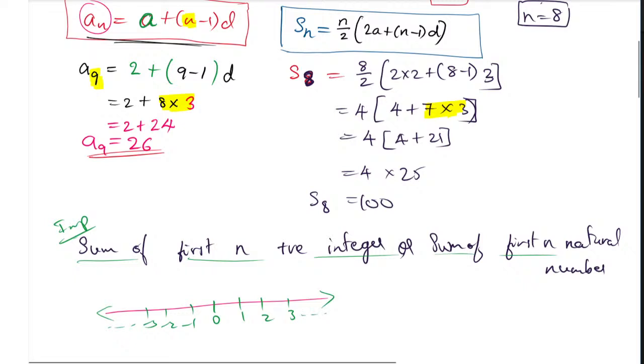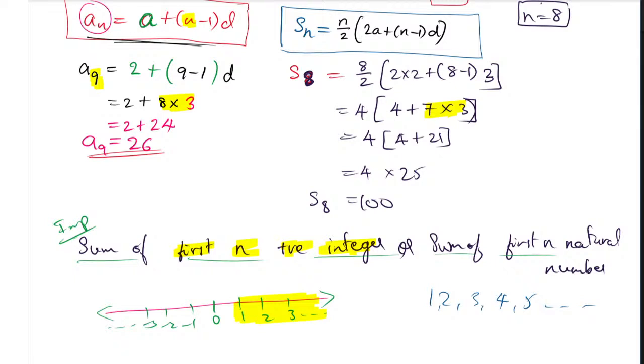So here according to the question, first n positive integers. Positive integers start from 1 only. Remember, it is not 0. 0 is neither negative nor positive. So it starts from 1 onwards. So these are the positive integers. If you add the first n positive integers, that means 1, 2, 3, 4, 5, 6, it will continue. Similarly, natural numbers: 1, 2, 3, 4, 5, 6 are also natural numbers.